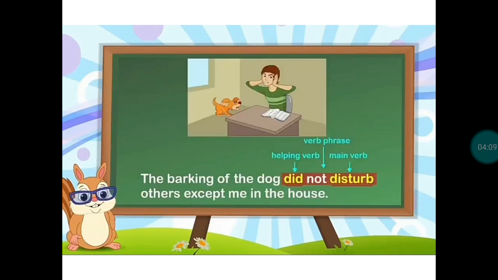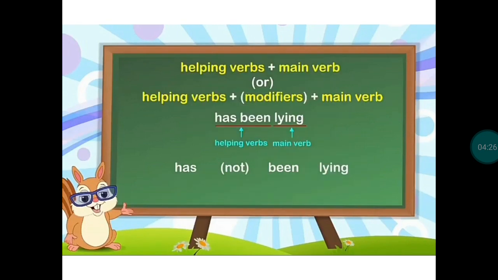For example, the barking of the dog did not disturb others except me in the house. In this example, did not disturb is the verb phrase: did is the helping verb, not is a modifier, and the main verb is disturb. A verb phrase follows this pattern: helping verbs plus main verbs, or helping verbs plus modifiers plus main verb.